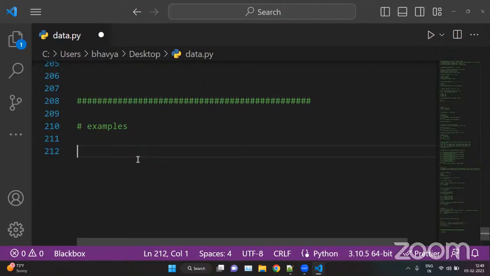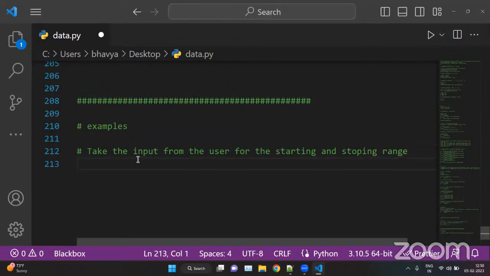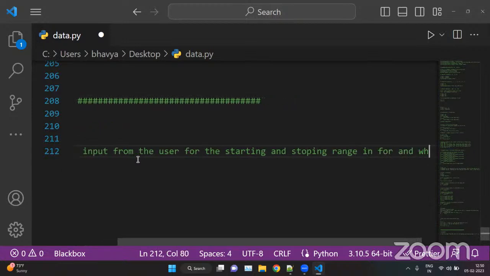So we can take input from the user for the starting and stopping range in a for loop, or we can do it in a for and while loop.